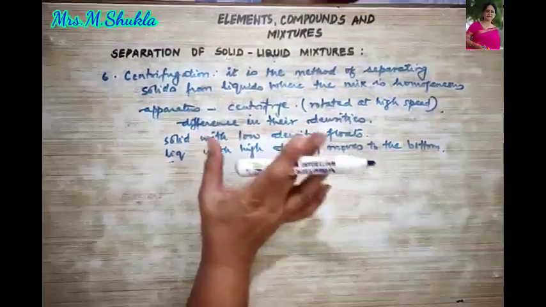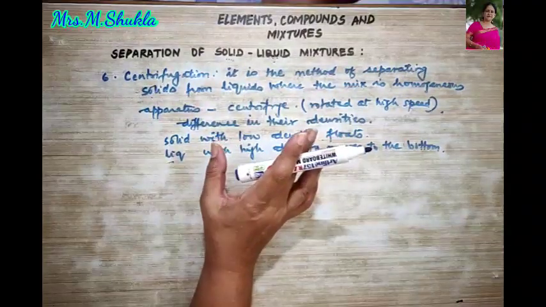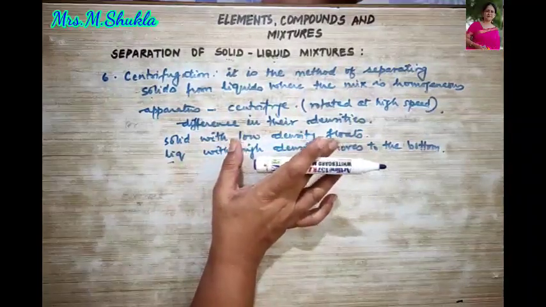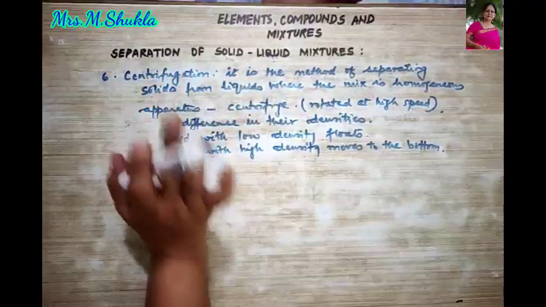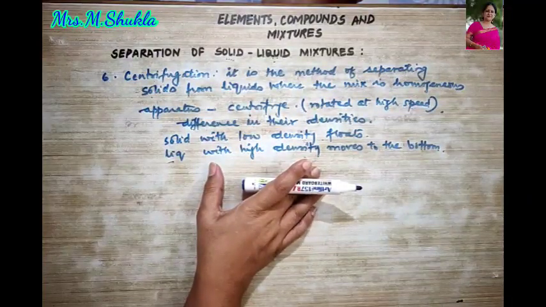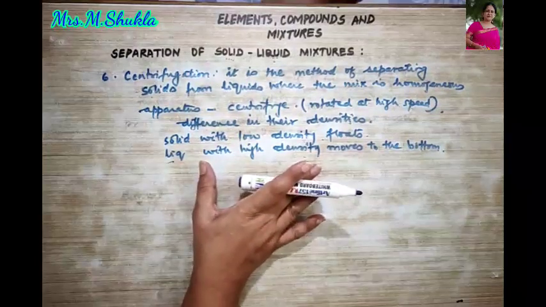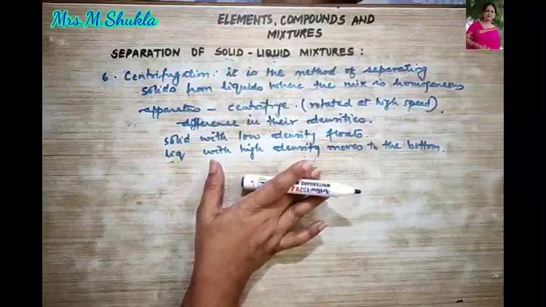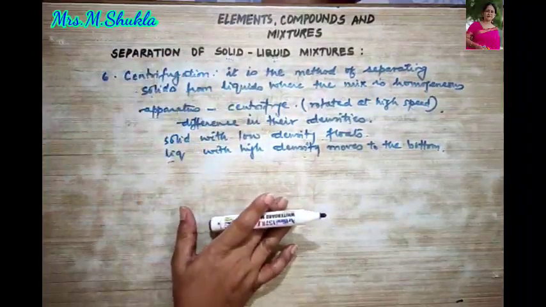Right? So best example is, like, you must have seen mummy preparing cream from milk. So this is done by this process of centrifugation. Right? Even we use the mixers or the churners for separating cream from milk. So this is a process of centrifugation.